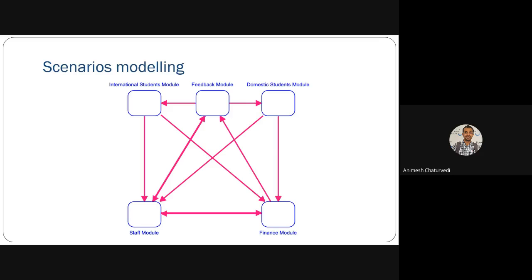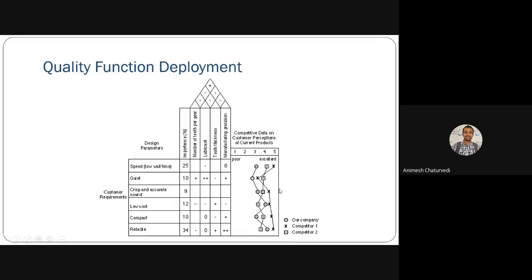Then next, quality function deployment. In this, you have a simple analysis of various design parameters, how they react, what the customer requirements are, and how the customer requirement changes with the design parameters. So you compare the customer requirement versus design parameter in this type of example.